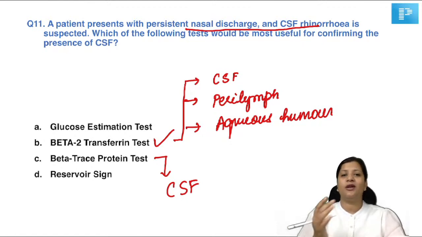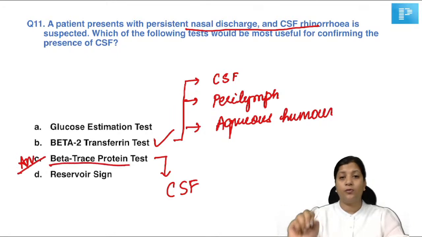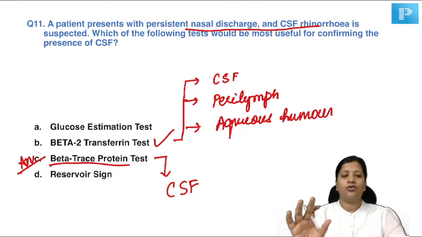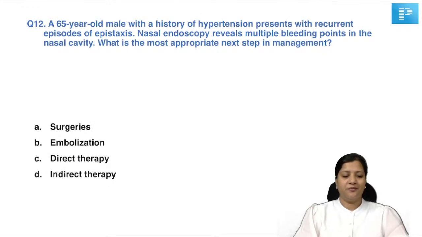So, if you now had to choose between the two, which one will you choose? Of course, beta 2 transferrin is the gold standard. I'm not saying no, but this is a recent advance. If they ask you specifically amongst beta 2 transferrin and beta trace protein, now what would you answer? Yes, this is a little tricky. That's why I told you. Then the answer is going to be beta trace protein. So please remember, if beta trace protein is not there in the option, then definitely go for beta 2 transferrin. If beta 2 transferrin is there and beta trace protein is there, then better to choose beta trace. Okay. So I hope all of you got this right. I hope nobody will make this mistake in the examination.